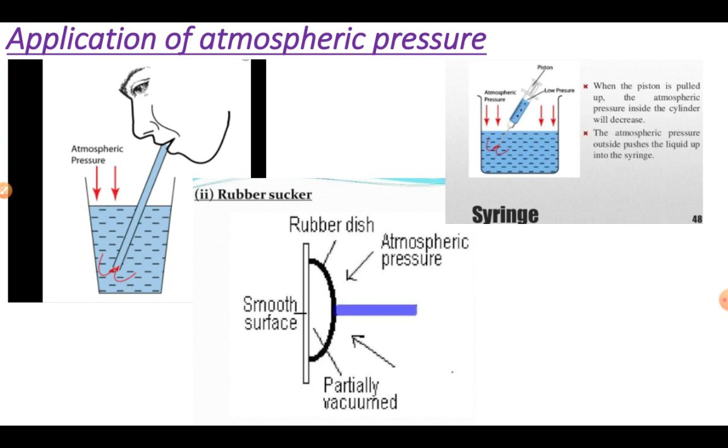Altitude. When we increase the altitude, meaning when we go above the Earth's surface, the quantity of air decreases. Due to this, the atmospheric pressure also decreases. And when the atmospheric pressure decreases, we find it difficult to breathe. This is the reason climbers or mountaineers take an oxygen cylinder when they climb a mountain, because the quantity of oxygen is very less.